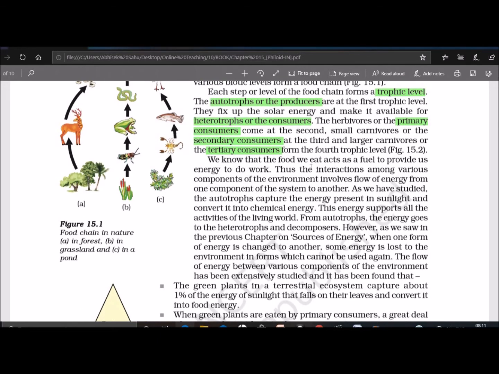We know that the food we eat acts as a fuel to provide us energy to do work. Thus, the interaction among various components of the environment involves the flow of energy from one component of the system to another.